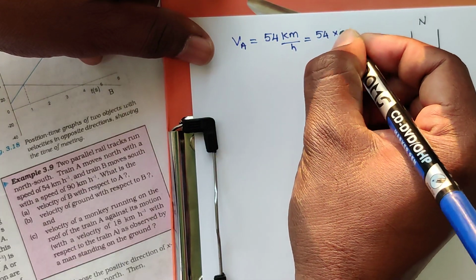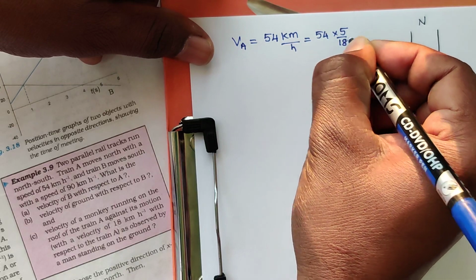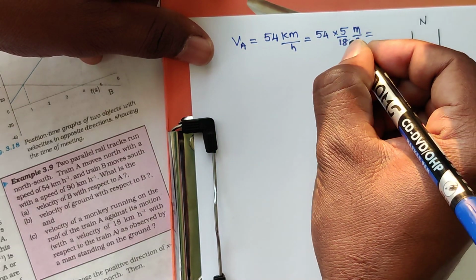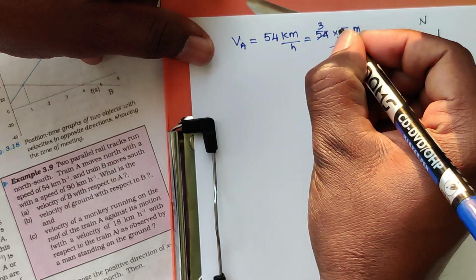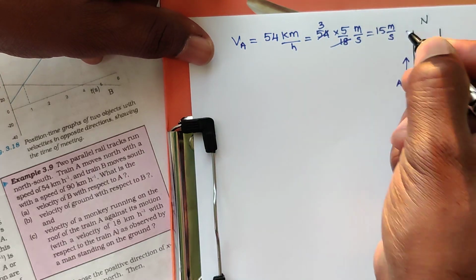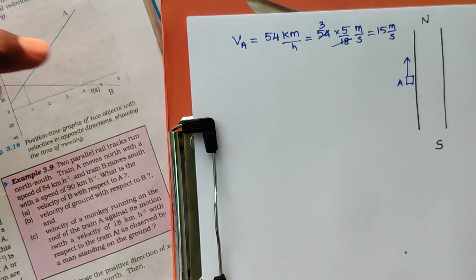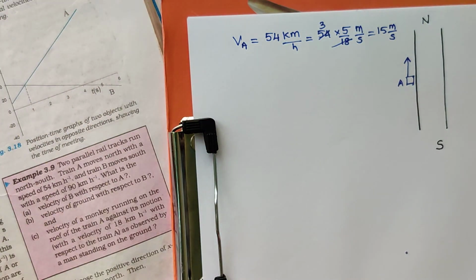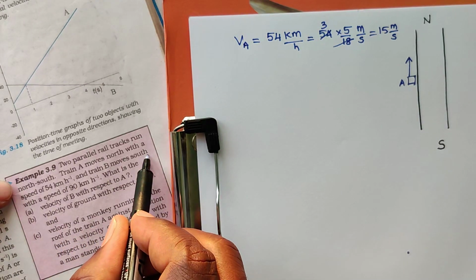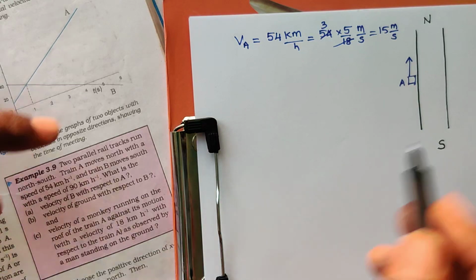So 54 into 5 by 18 meter per second. 18 threes are 54, and 3 into 5 is 15 meter per second. Velocity of train A with respect to ground equals 15 meter per second. Next, train B moves south with a speed of 90 kilometer per hour.